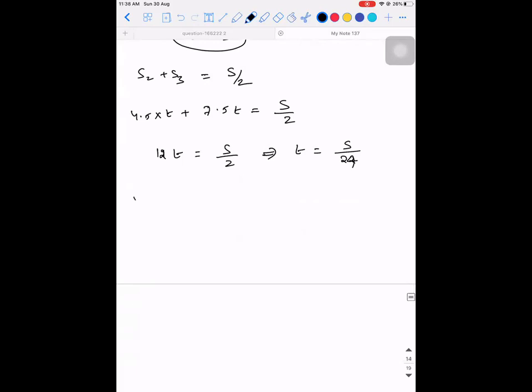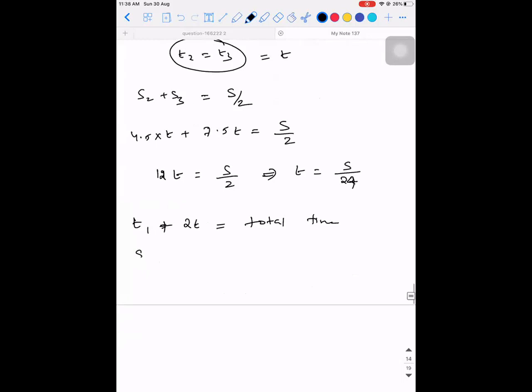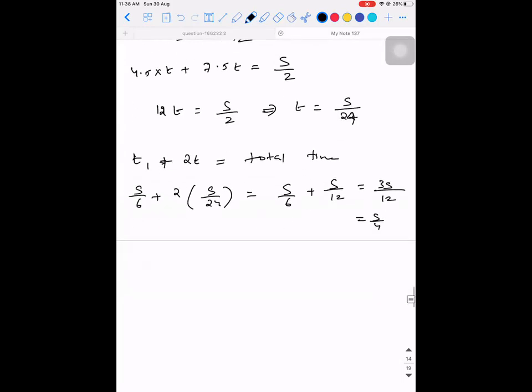So what is the total time? T1 plus 2T is the total time. So T1 is how much, guys? S by 6 plus 2 into S by 24. So S by 6 plus S by 12 will be 3S divided by 12. So that will be S by 4. So the total time taken by the particle is S by 4. And what is the total distance covered? S. So average velocity or average speed is equal to total distance divided by total time. So it will be 4 seconds.